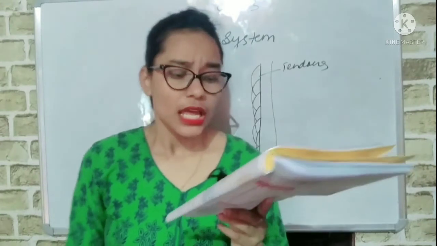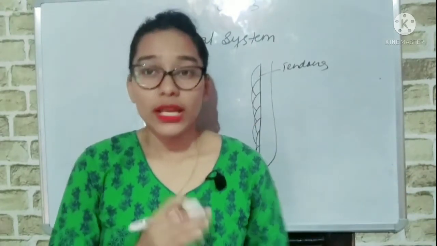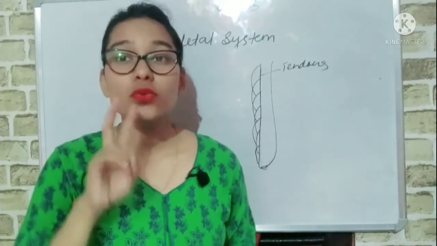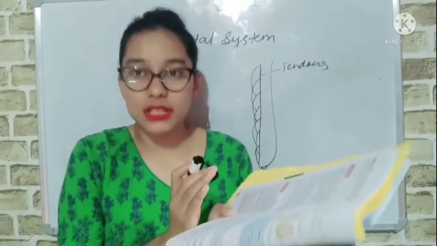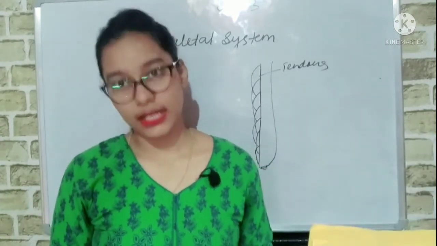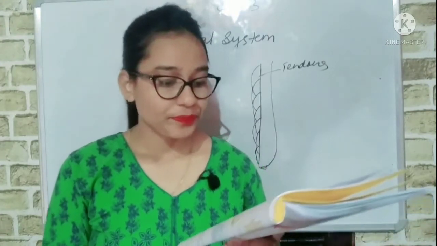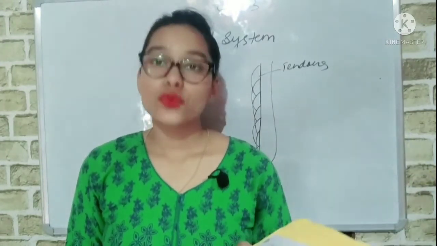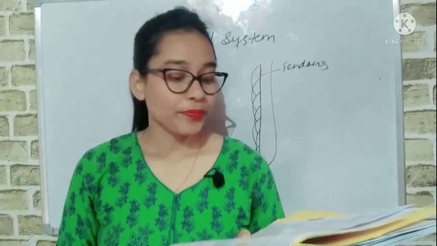Now, to move a bone, two muscles come into play. When we move from one place to another, two muscles come into play. One muscle contracts and another muscle relaxes, and then only movement is possible. Now muscles are of two types: voluntary and involuntary.